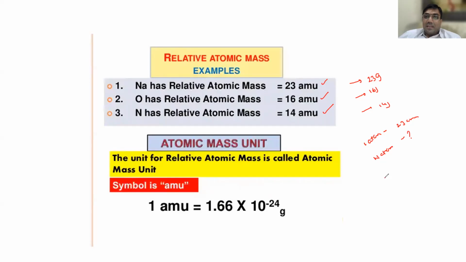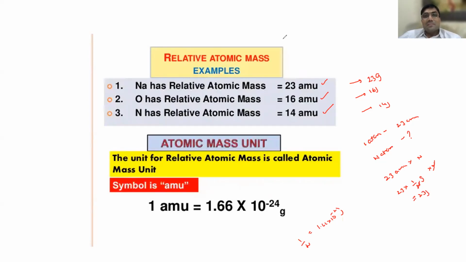Now, help me. 23 AMU into N. Now listen carefully. 1 AMU is 1 by N grams, because 1.66 into 10 power minus 24 grams is equal to 1 by N. Multiplied by N, N gets cancelled, you get 23 grams. Yes, sir. Very, very interesting.